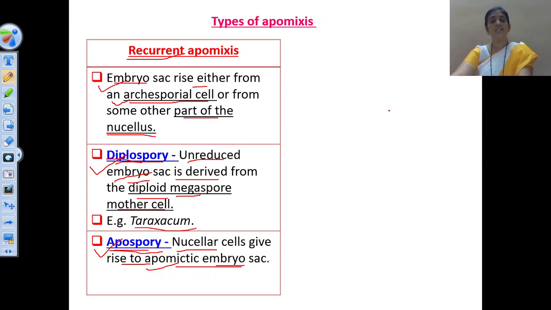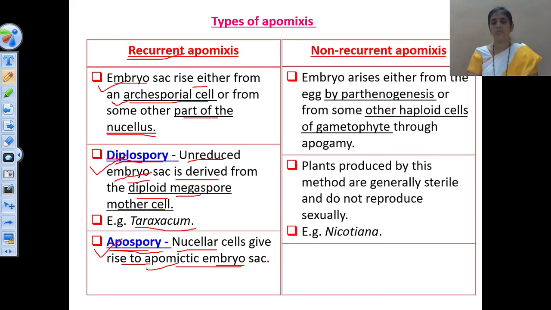Okay, now let us see the next point, non-recurrent apomixis. Here the embryo arises either from the egg by parthenogenesis or from some other haploid cells of the gametophyte through apogamy. So there are two methods for embryo formation here. First, directly from the egg by parthenogenesis, means there is no gamete fusion, only the egg or female gamete takes part in the development of the embryo. This is known as parthenogenesis, or the embryo arises from other haploid cells of the gametophyte.